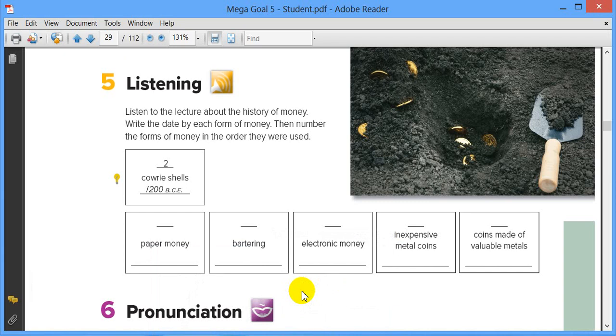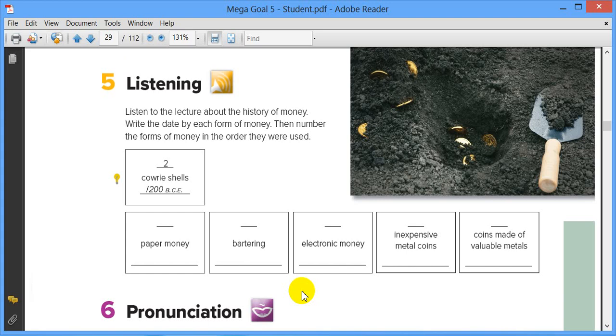Okay, our lesson today is about listening. From your student book, page 25, exercise 5, listening. So, listen to the lecture about the history of money. Write the date by each form of money. Then number the forms of money in the order they were used.